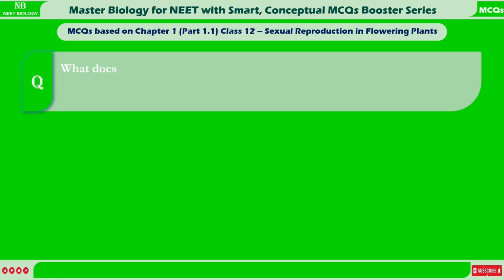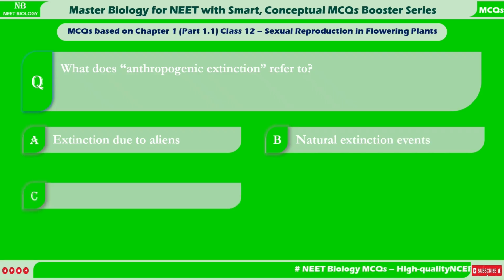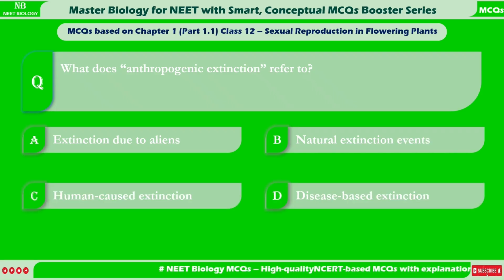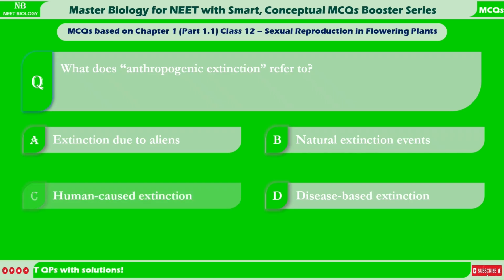What does anthropogenic extinction refer to? A. Extinction due to aliens. B. Natural extinction events. C. Human-caused extinction. D. Disease-based extinction. Correct answer is C. Human-caused extinction.